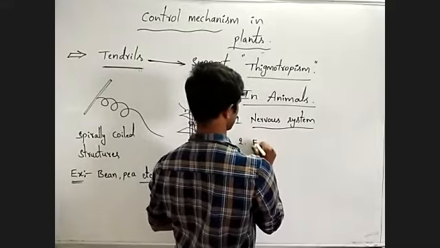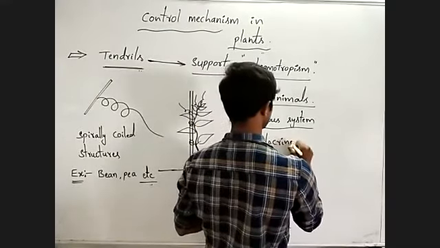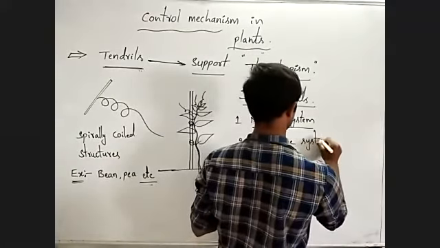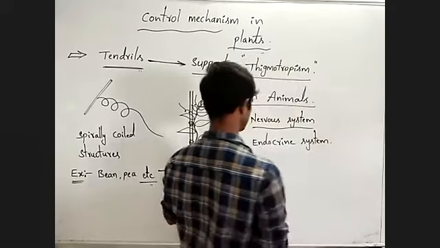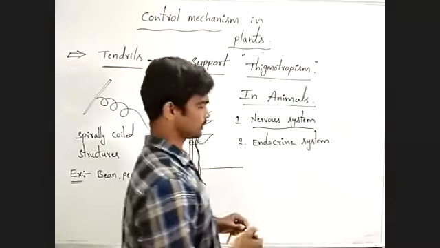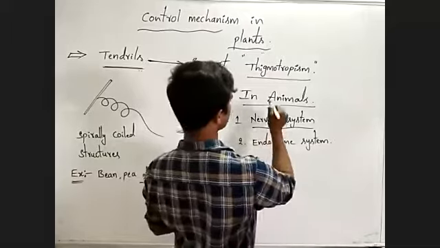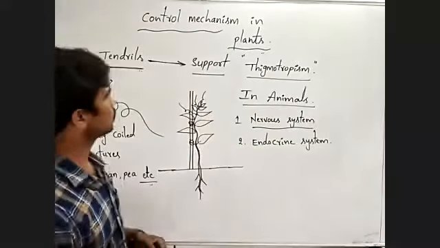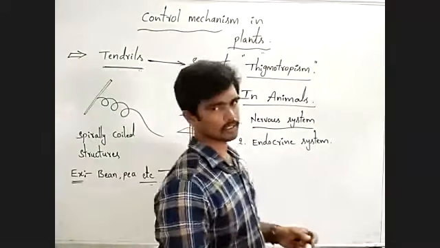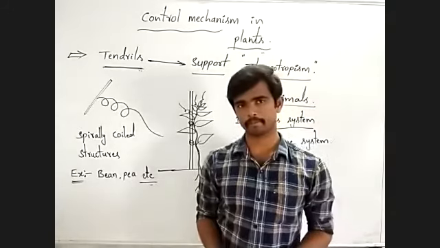Next, endocrine system. Nervous system, endocrine system. Okay, these two play a very important role in animals to control or to respond towards the different stimuli.